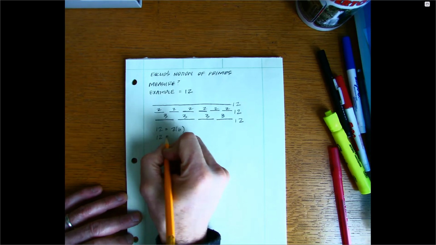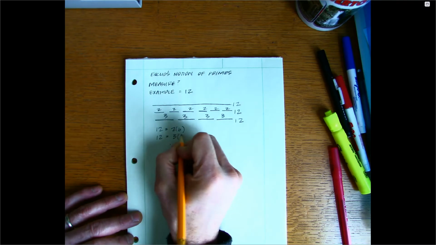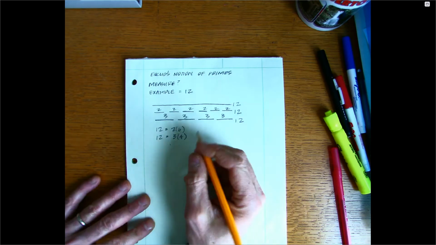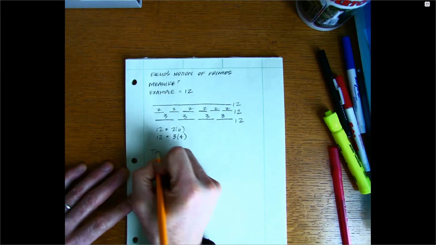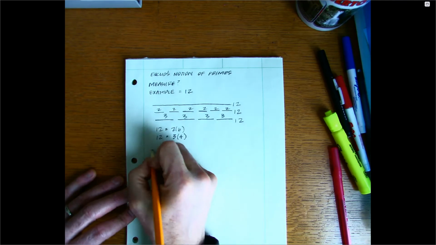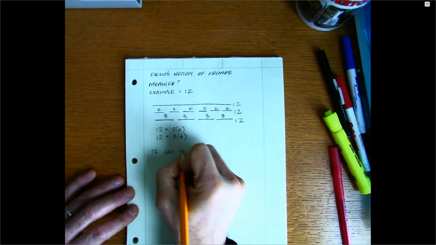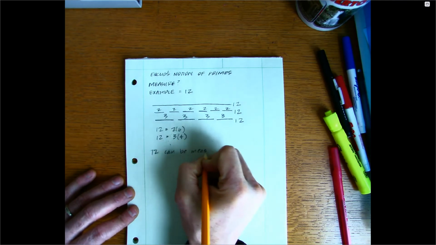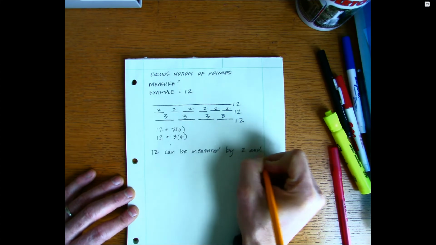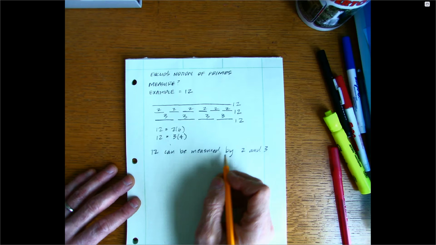And 12 can be measured by 3 because 3 times 4 is 12, right? So we can say that 12 can be measured by 2 and 3. So the primes 2 and 3 can be used to measure 12.